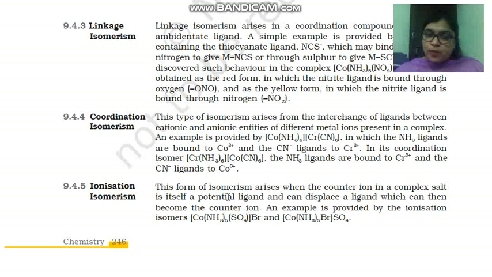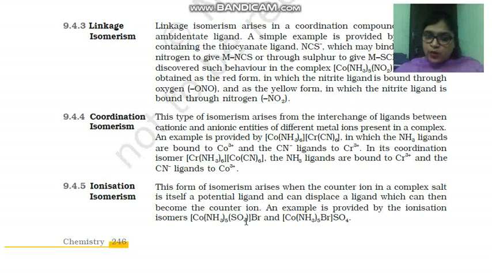Here you can see this form of isomerism arises when the counter ion in the complex salt is itself a potential ligand and can displace a ligand which can then become the counter ion. Now you can see children, sulfate is getting outside from the coordination sphere. Now sulfate is acting as a counter ion. Okay, an example here you can see. How can you differentiate them children?